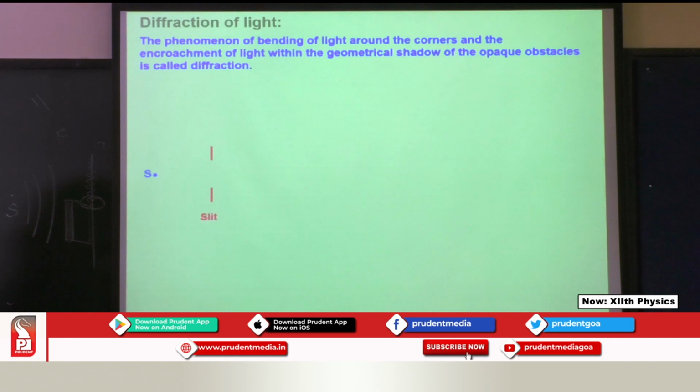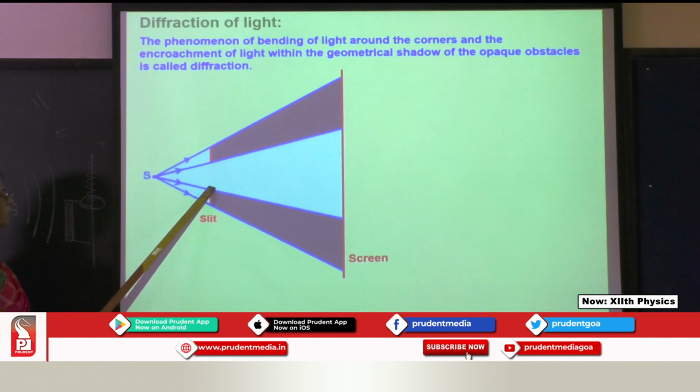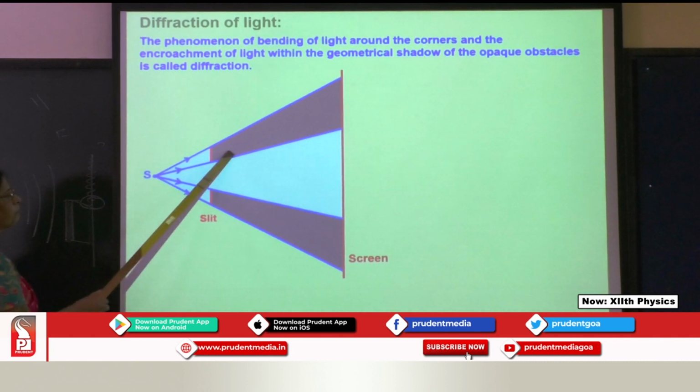Here S is a source of light, and there is a screen. The waves are spreading out. Since there is an obstacle over here, you should get a complete shadow.